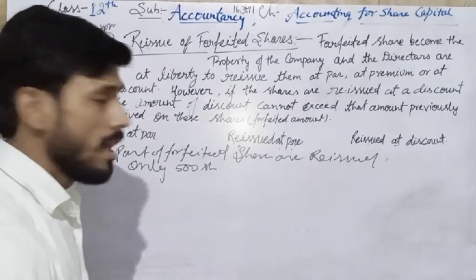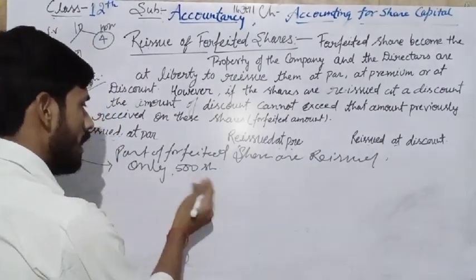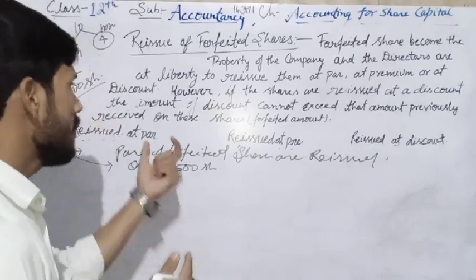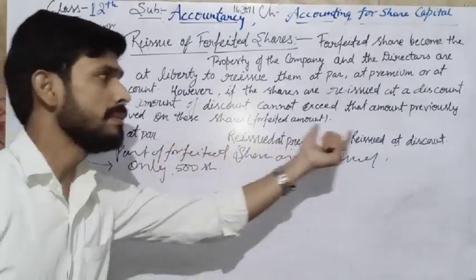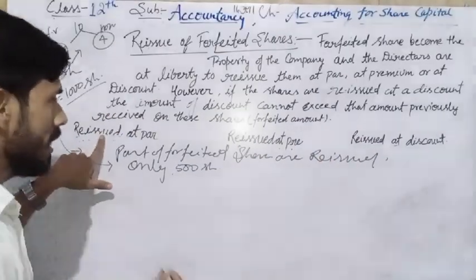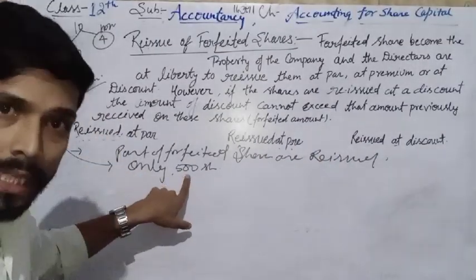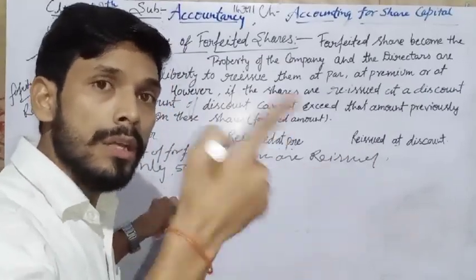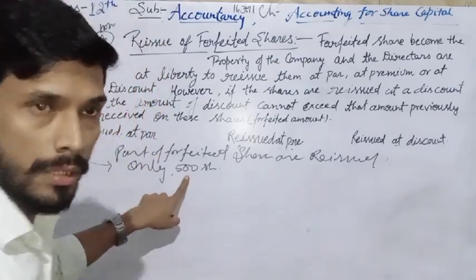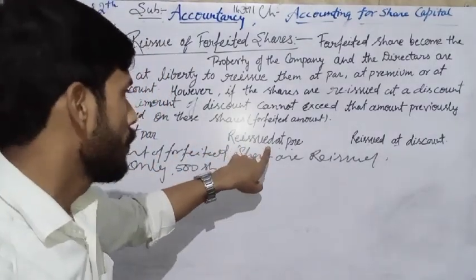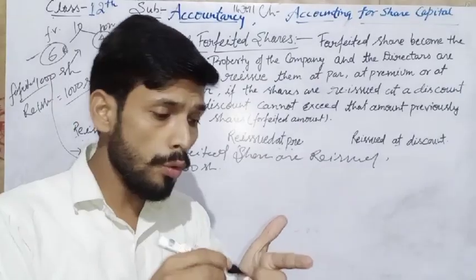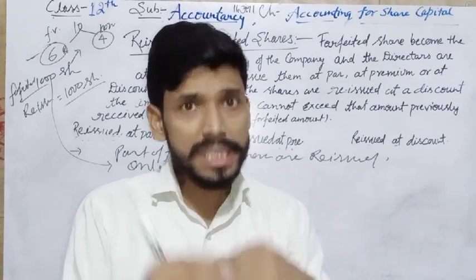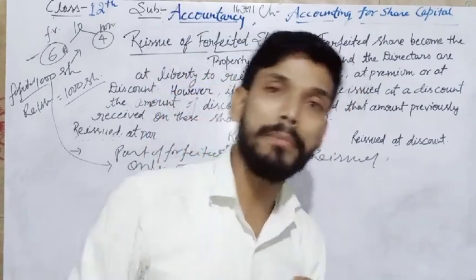Now listen. In such a situation, the company can reissue at par, at premium, or at discount. If at par, we have to transfer to capital reserve only the forfeited amount of those 500 shares. At premium also, only the amount which was forfeited on those 500 shares we have to transfer to our capital reserve.